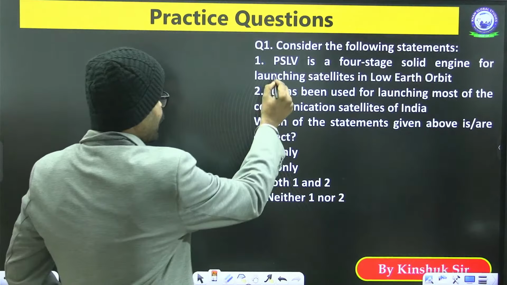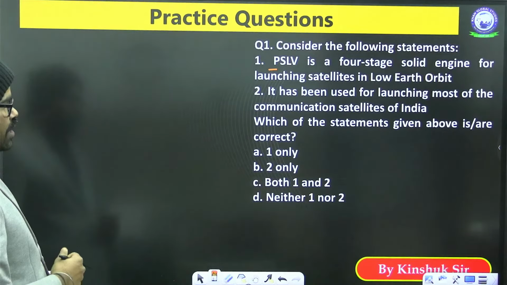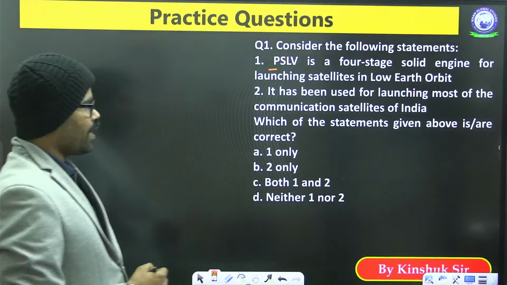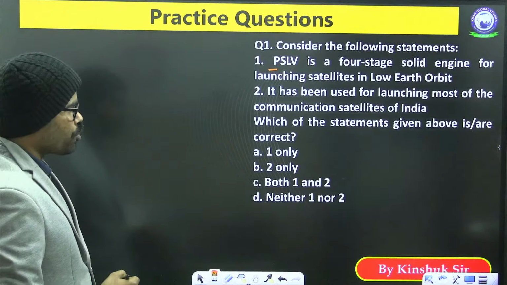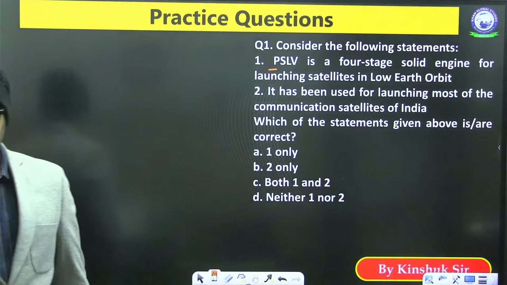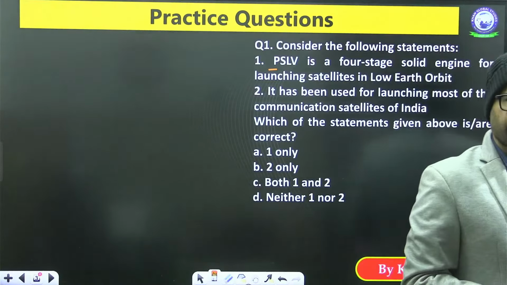First one is related to PSLV. PSLV is a 4-stage solid engine for launching satellites in low Earth orbit. It has been used for launching most of the communication satellites of India. So which of the statements given above are correct?